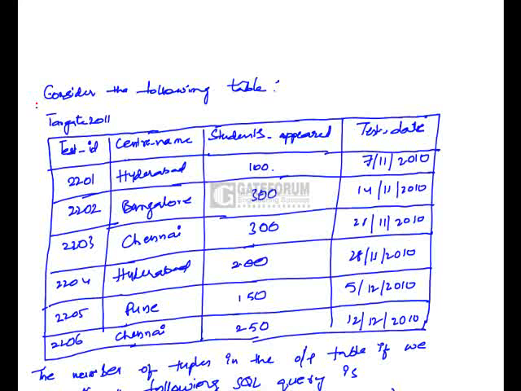We have to find the number of tuples in the resultant table if we execute this SQL query: select center name, sum of students appeared from Target 2011, group by center name having sum of students appeared less than 500. Four options are given and we have to select the right one.